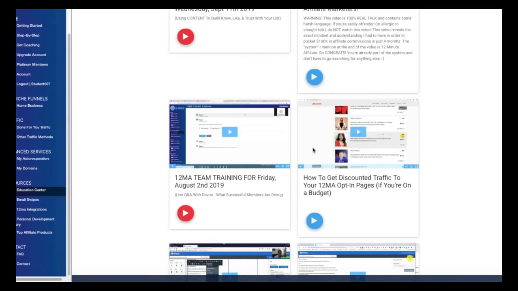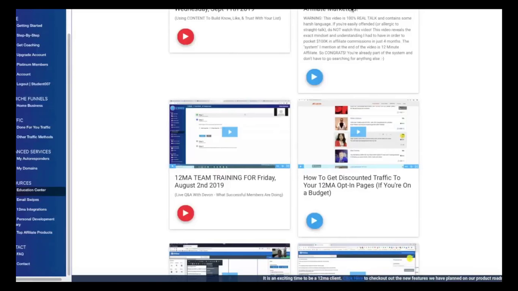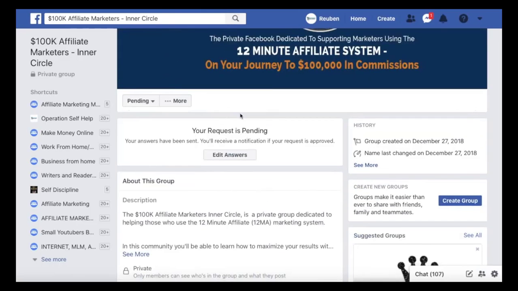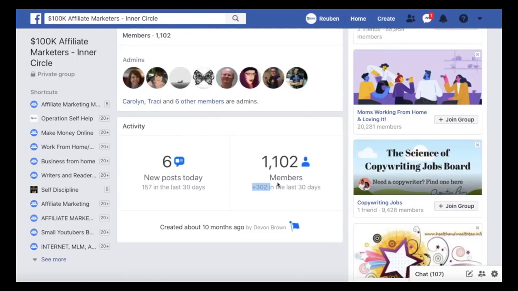A little bit of stuff is missing from that, but anyway, let's take a quick look at the Facebook group. Where did I put it? Oh, here we go. All right, so I actually just applied to this Facebook group. The Facebook group has 1,100 members. 300 of those members joined over the past couple of days. So it's growing because this product is being promoted. This is really hot right now, and this product is perfect for beginners, people that are trying to make money from home, but they don't have much experience or they don't have much time.